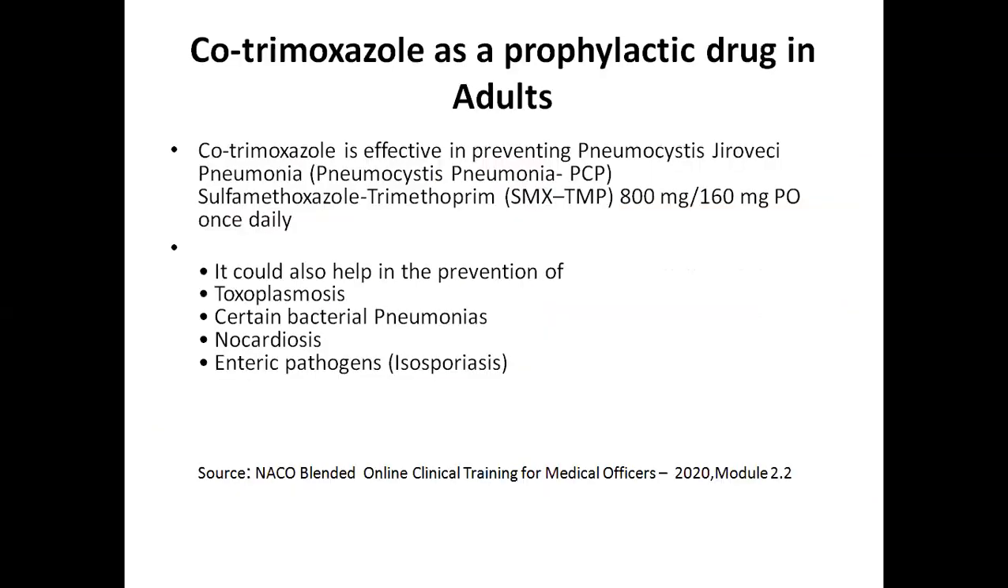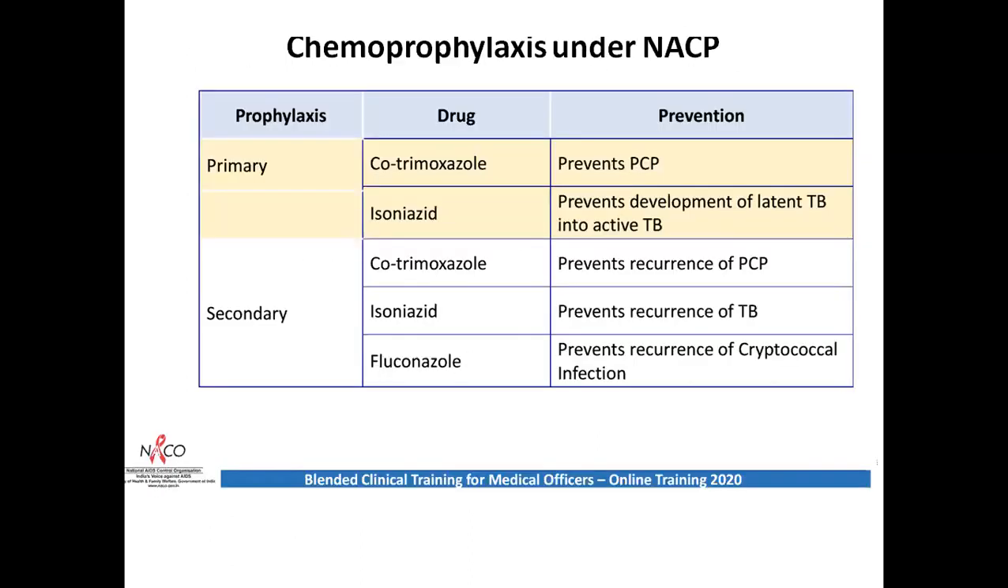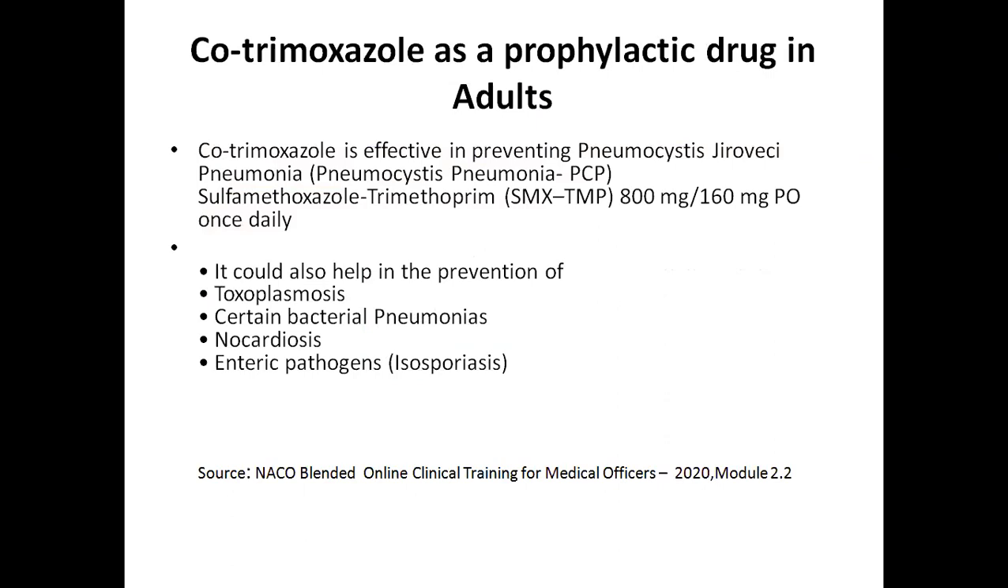Now, coming to cotrimoxazole as a prophylaxis in adults. We know that cotrimoxazole is effective in preventing PCP or the pneumocystis jirovecii pneumonia, as we now call it. The cotrimoxazole combination is a tablet combining sulfamethoxazole and trimethoprim. That is 800 milligram of sulfamethoxazole and trimethoprim is 160 milligram once daily.